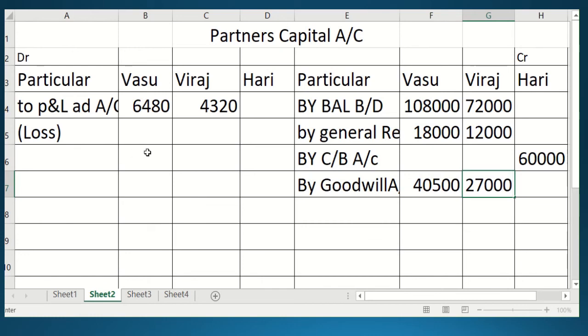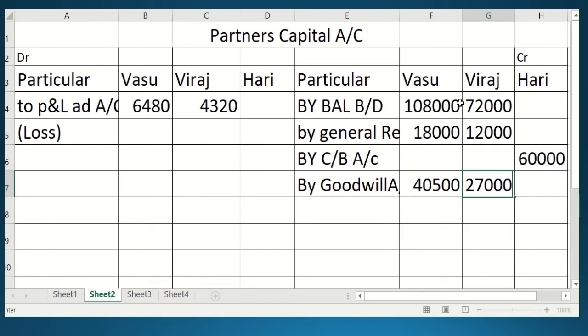So we are done with all the entries. We have recorded the opening balance, general reserve, capital brought by the new partner, and goodwill. So overall you can see 4 transactions, students. Now it's time to close this account.